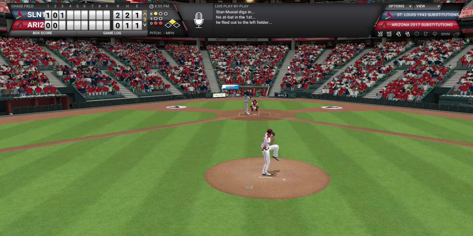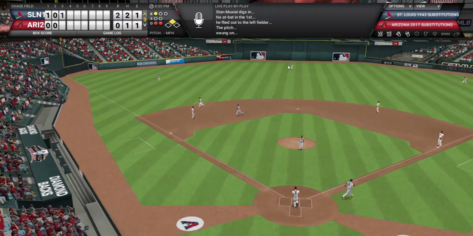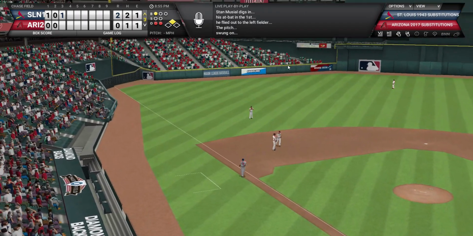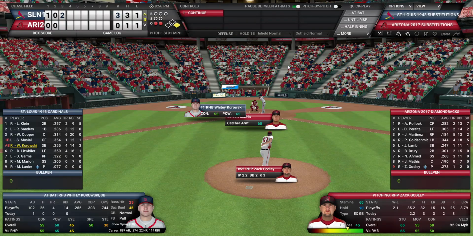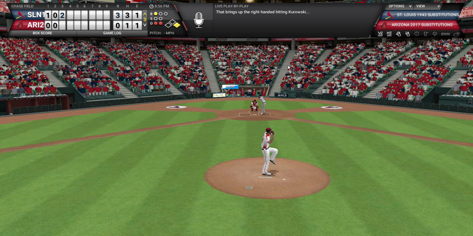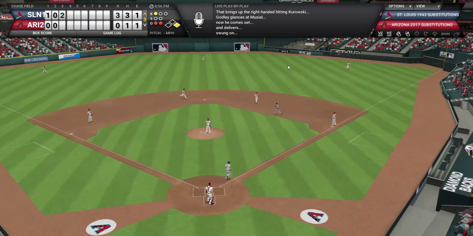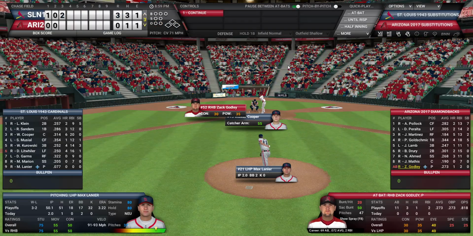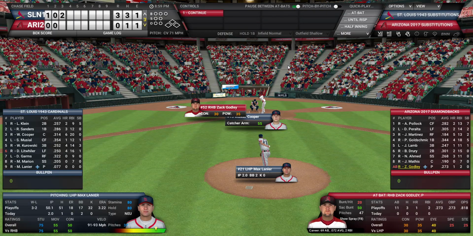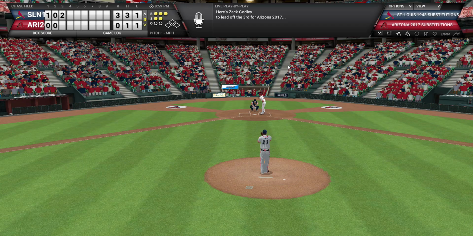That is a bad error that could become worse, and does become worse as Musial will rip one to left field, and the run comes home. Two runs score because of that error. Musial didn't go to second on the throw, but the inning is still alive, and you have Whitey Kurowski, who's also a dangerous hitter, but he's going to ground out. But two runs that the Cardinals probably shouldn't have come across due to bad defense. And these are the types of mistakes that Arizona, who probably is the worst team in the series, cannot afford to make.